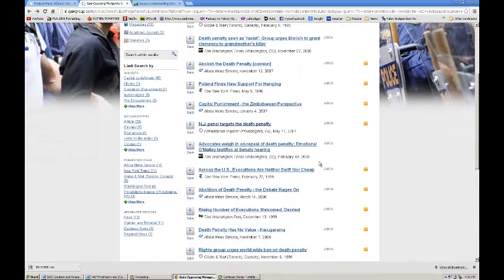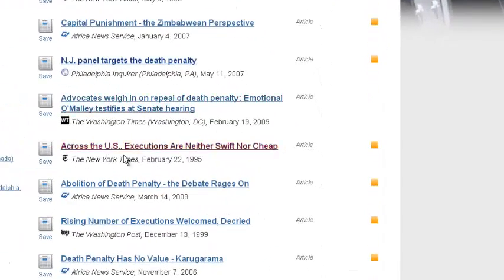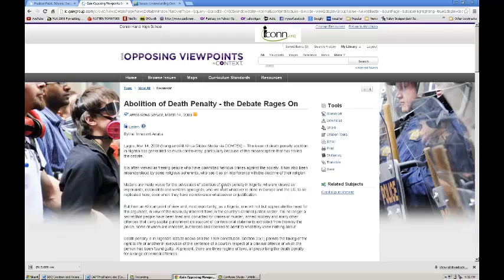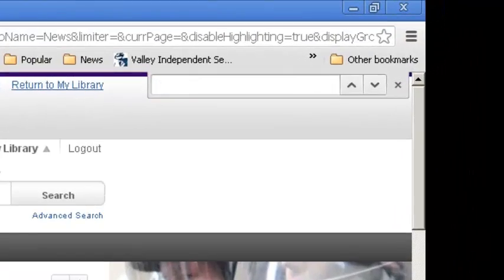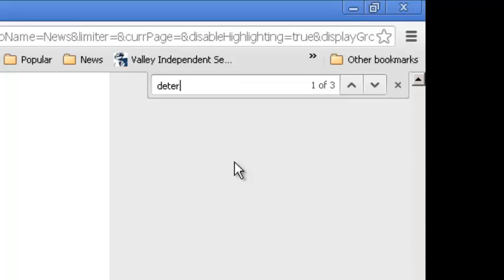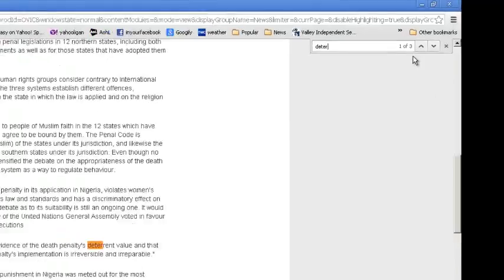And I do see one that would seem to be unbiased, and it is Abolition of the Death Penalty, the debate rages on. And that's by the African News Service. So if I click on the article, and here's the article, and the article basically does cover both sides of the story. And if you would like to find exactly where it discusses the deterrent of crime, I could hit the keys Control and F, and the find box will come up in the top right-hand side of the screen, and I'm going to type the keyword that I searched for before, deter, and deter shows up 3 times. And you could focus on that part of the article if the article is too long, which in this case it might be.